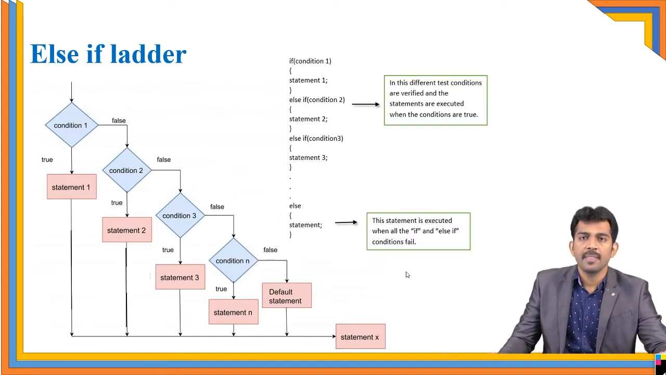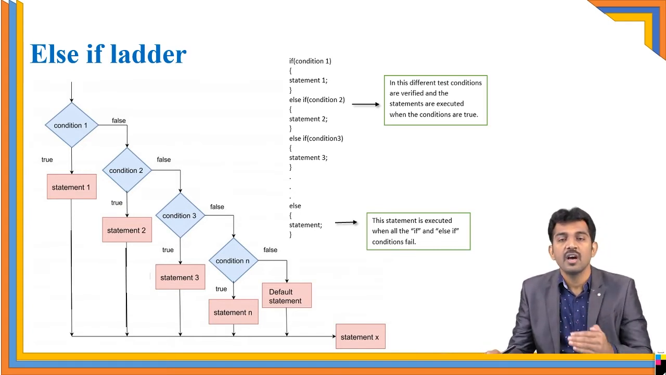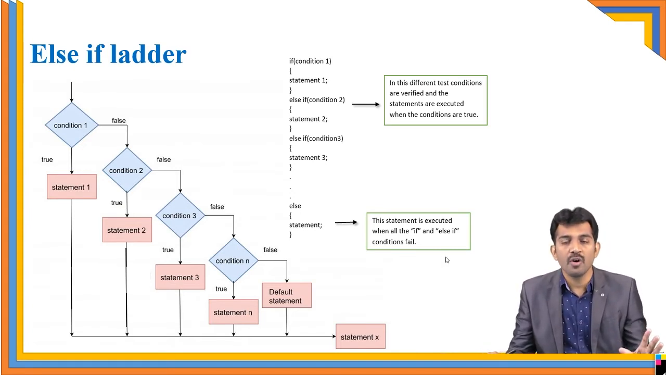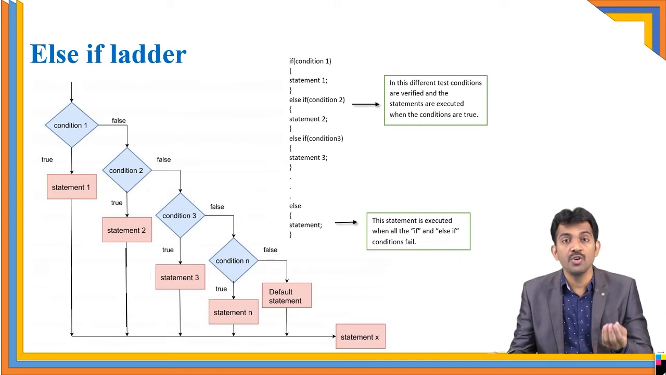Else if ladder. What is the meaning of else if ladder? For example, you have continuous options, two or three more options are there. You need to select only one option. So in that situation, you are going to use an else if ladder. You have two or more statements, more possibilities. From there, you need to select only one. Then it is called an else if ladder.